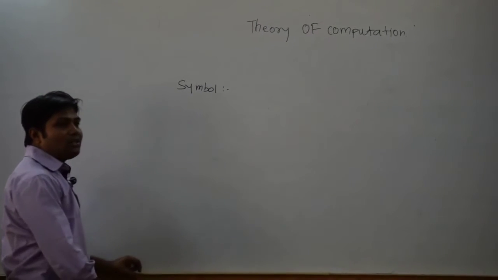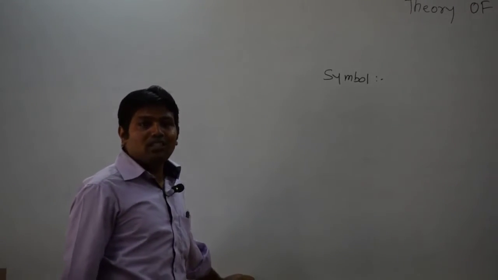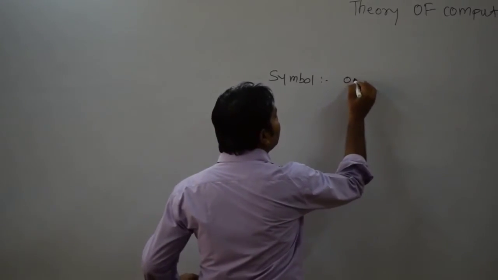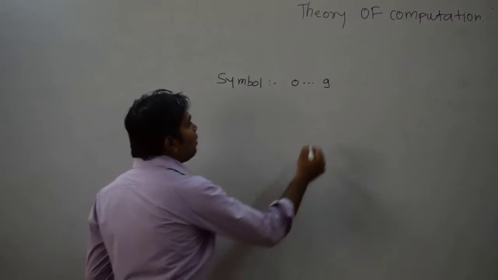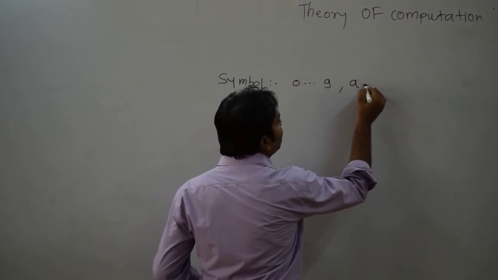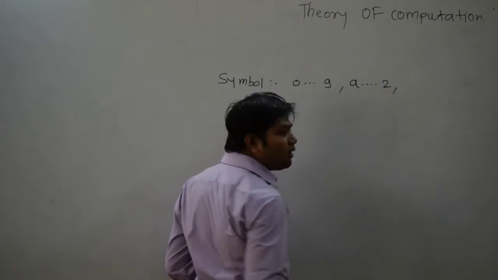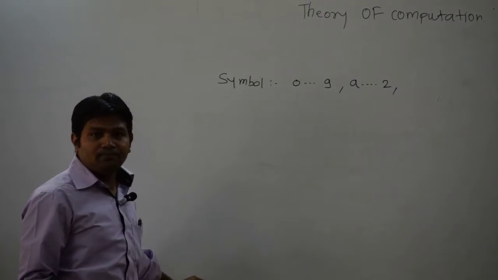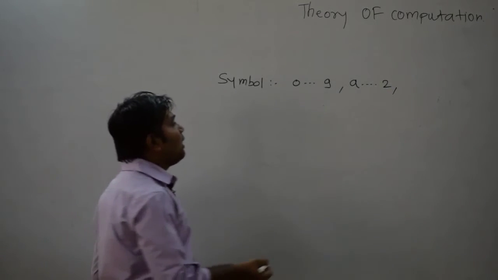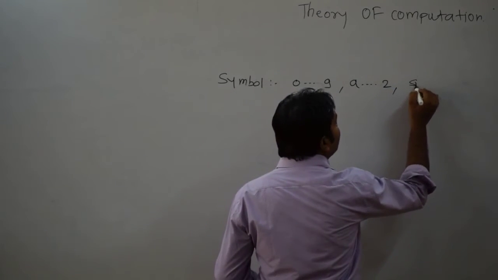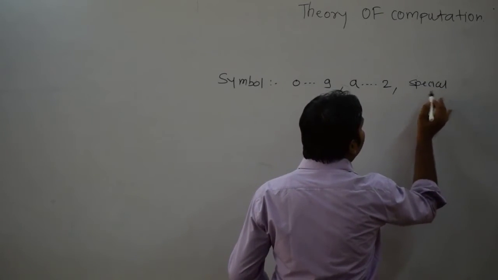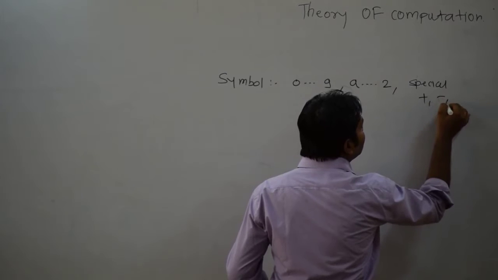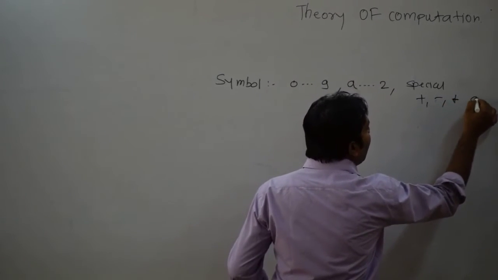Now what is a symbol here? A symbol can be a digit, and a digit can be from 0 to 9. It can also be an alphabet. Again, any special symbol can be considered, anything: plus, minus, operators, star, at.